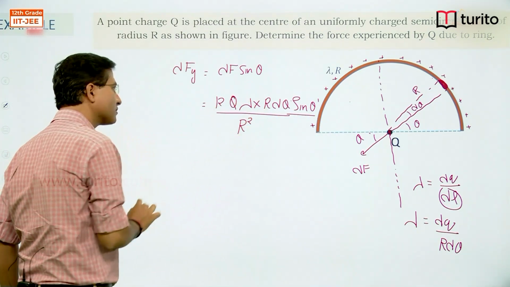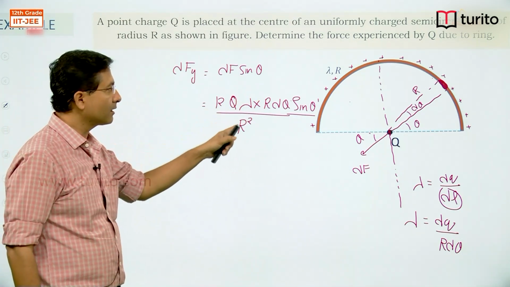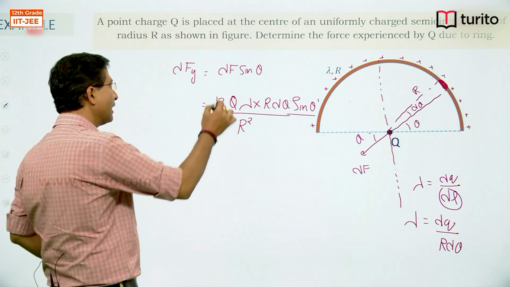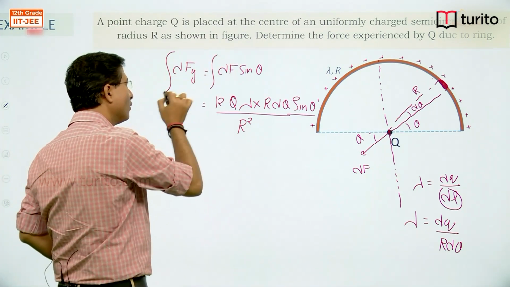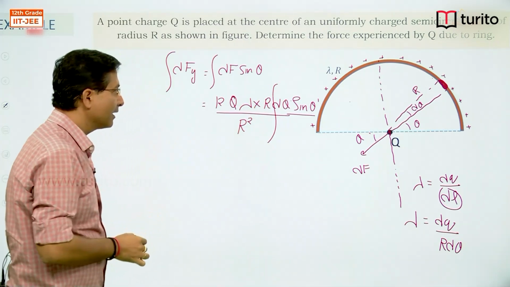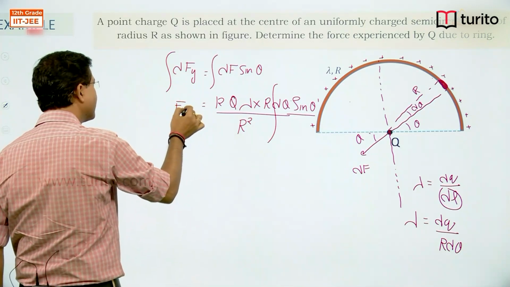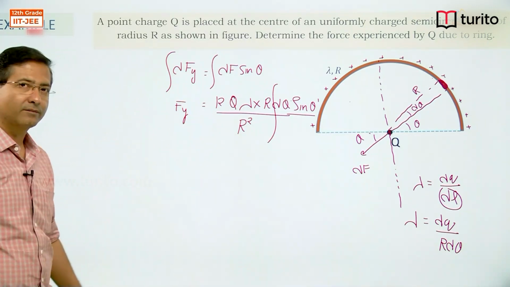All these terms are constant: K, Q, lambda, r square are constants. I can take these constants out of the integration sign and I need to just integrate sin theta. This will give me the y component.